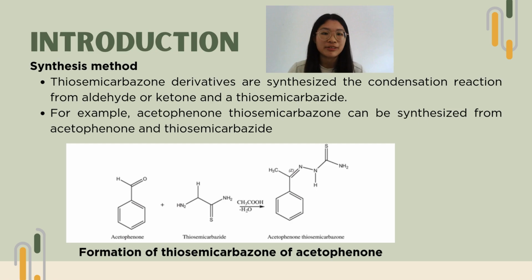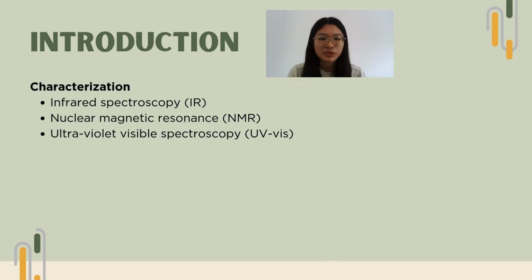The thiosemicarbazone derivative can be synthesized through condensation reactions between aldehydes or ketones with thiosemicarbazide. For example, acetophenone thiosemicarbazone can be synthesized from acetophenone and thiosemicarbazide. Next, the methods or techniques that we usually use to characterize thiosemicarbazone derivatives are IR, NMR, and also UV-Vis.